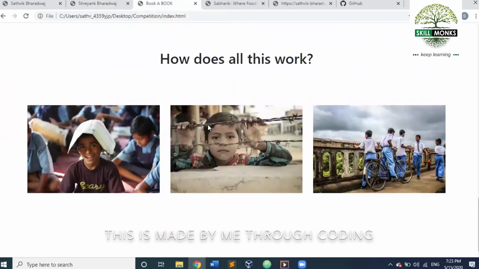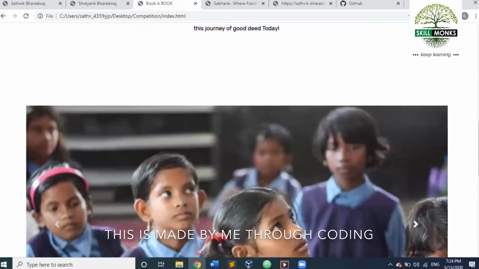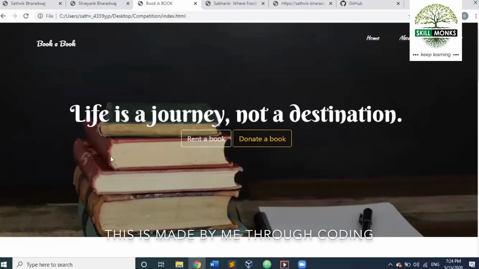And this, according to me, is a startup idea. In this, I have made a website for my startup idea, which is to take books from the people who do not require them anymore and give them to the needy. In India, about 113 million students are deprived of basic study material. What my idea does is take books from the people who just graduated and have no use for the books anymore and give them to the people who are in need of them.